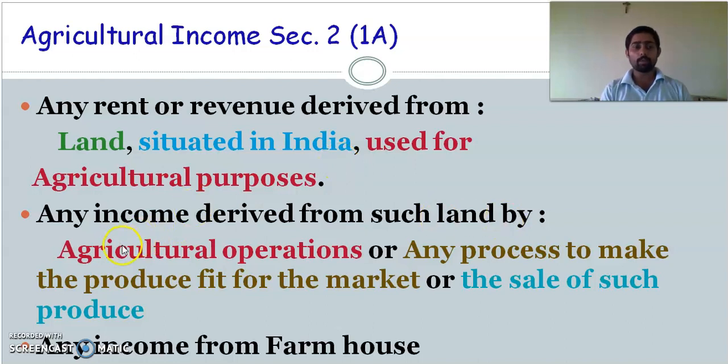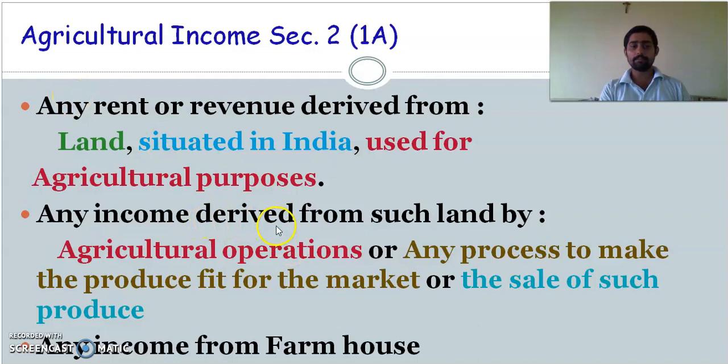From such land, by what? By agriculture operation, with the use of agricultural based activities you are doing, or you are using a method to convert a product into market fit. For example, you are converting rubber. From rubber, you take out the rubber milk, convert it into sheets, and sell it. Right? So like that, if you are using a particular method to convert a product into market fit, that will be considered as agriculture operation, and it is a produce you convert and then sell. By selling it, if you are getting any income, it will be considered as agriculture income.